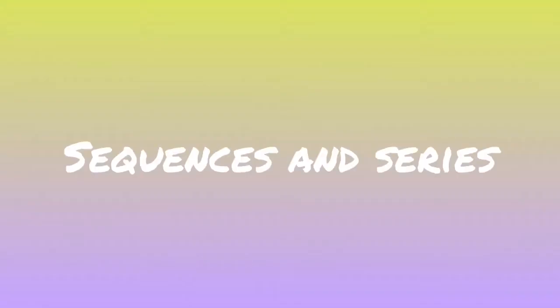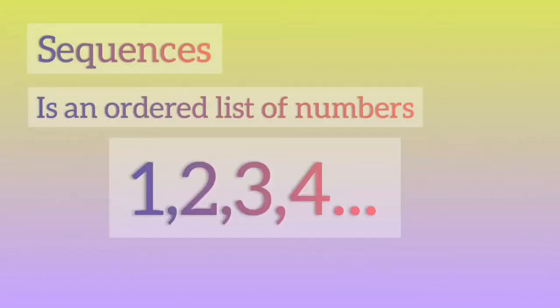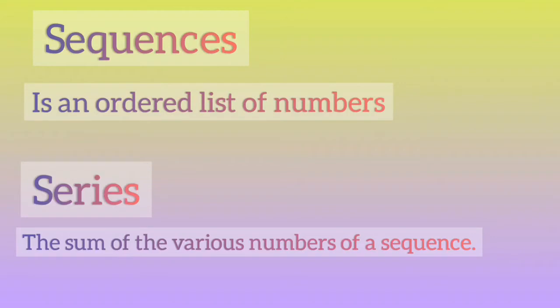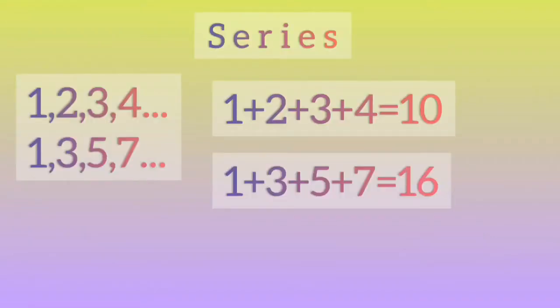What are sequences and series? A sequence is an ordered list of numbers, for example 1, 2, 3, 4. What is a series? The sum of the various numbers of a sequence. For example, the total sum of a sequence is called a series.